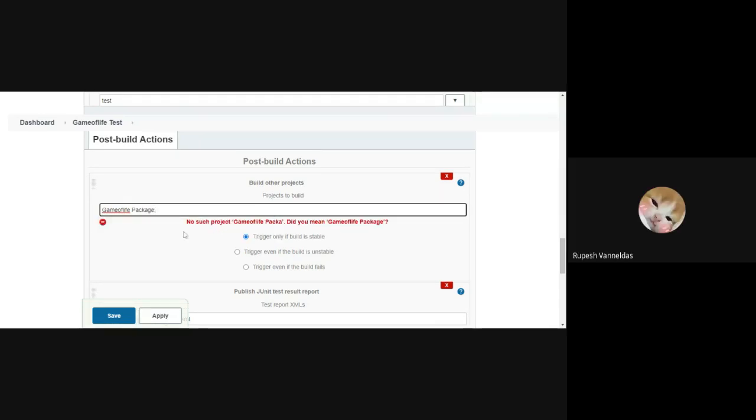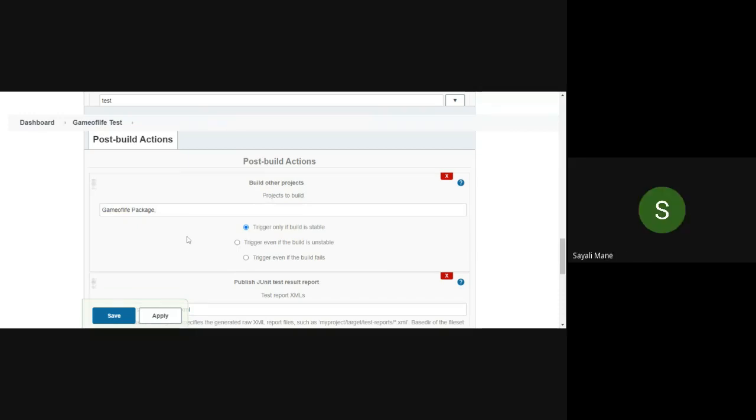No such project. Did you mean? Click on the outside of the box. Now you are not getting? I'm still getting an error. No such project. Can you see the project name of yours and make sure the project name is the same? Yes, ma'am. I've clicked on the drop down. A friend is saying remove the comma. The comma will come automatically, it's okay. Try removing the comma and then click outside the box. Yes, ma'am.